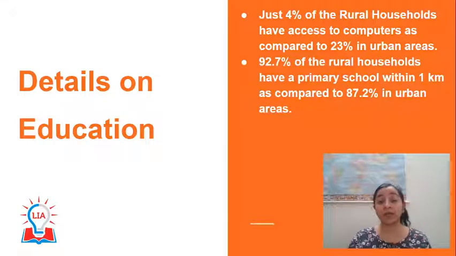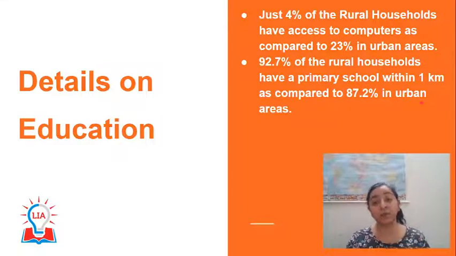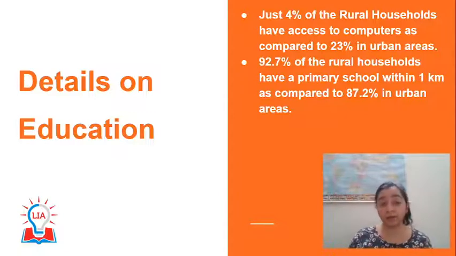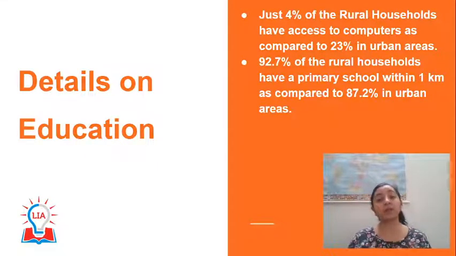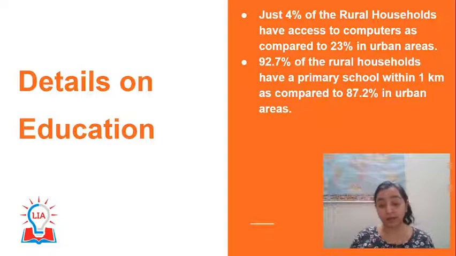Next, it talks about how 92% of rural households have a primary school within 1 kilometer as compared to 87.2% in urban areas. So within the reach of 1 kilometer, rural households have better accessibility as compared to urban areas. Now this is also something which has to be taken care of, because moving forward the urban areas have been getting crowded and there have been issues with traffic jams and transportation. So this has to be considered while creating new societies or doing town planning in urban areas.